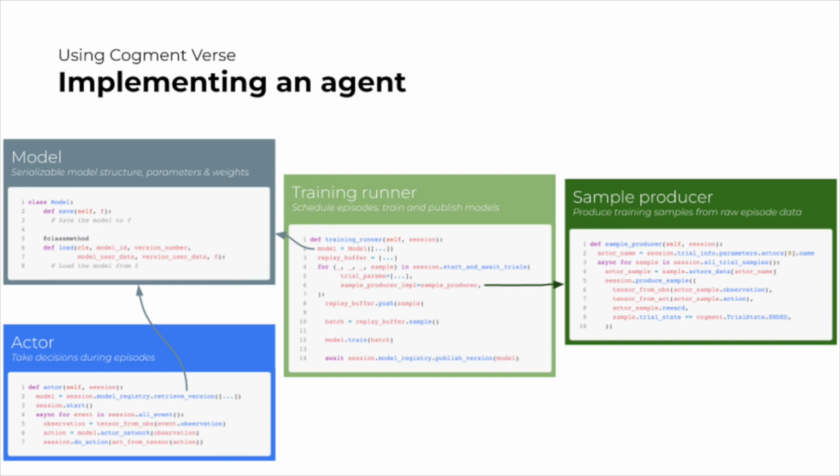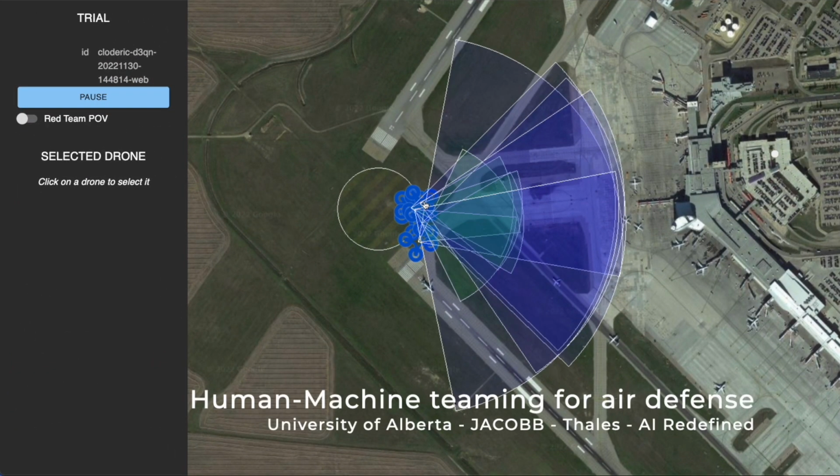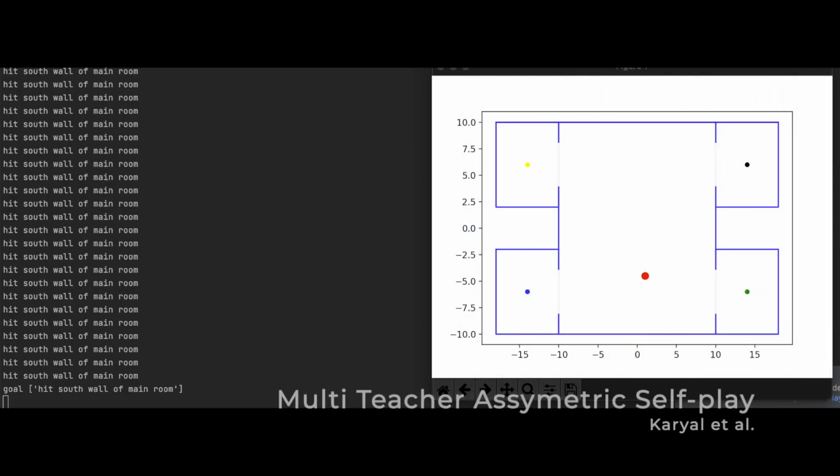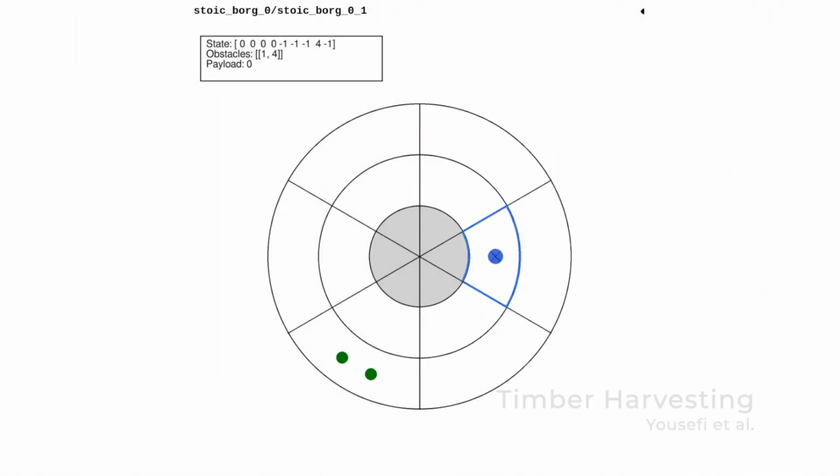Cogment Verse relies on Cogment to orchestrate and distribute this centralized training, decentralized execution training loop. It also provides reference implementations of common human-in-the-loop learning and multi-agent reinforcement learning techniques. Cogment and Cogment Verse have a growing community of academic and industrial users that are doing very cool research in the field of human-in-the-loop learning and multi-agent reinforcement learning.